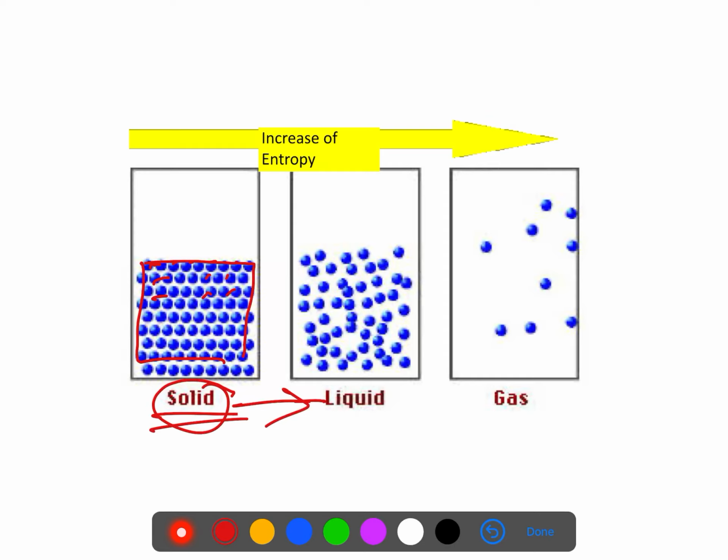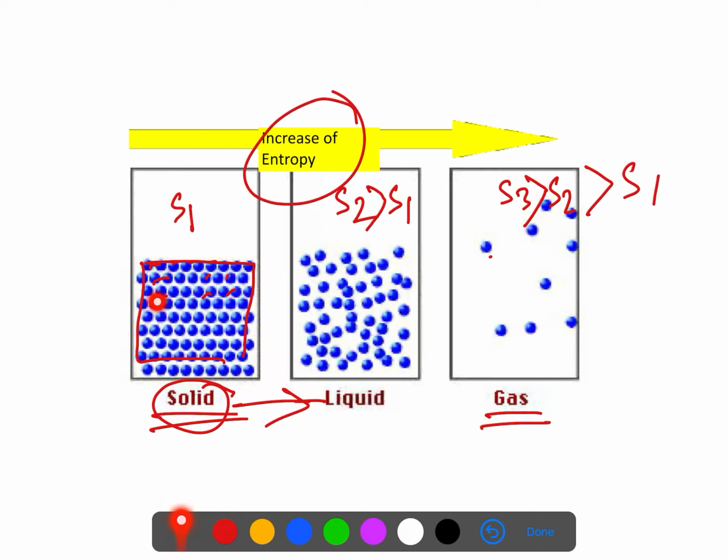If the entropy here is S1, here S2, and here S3, then we can say clearly that S1 is more ordered than this state. So the entropy for S2 is greater than S1 because it's more random. When it is gas, it is very spontaneous, kind of Brownian motion at this state. So S3 again, we can say S3 is greater than S2, greater than S1. So you see the entropy increases with the randomness of the molecules. More random, more disorder means more entropy.